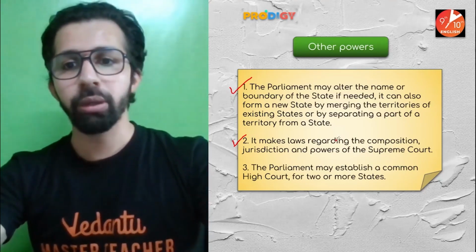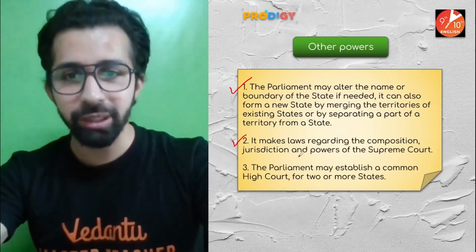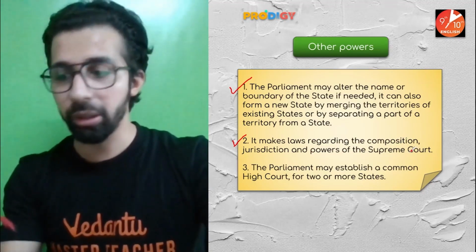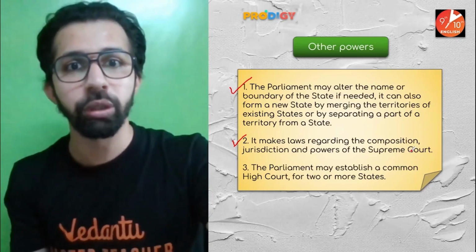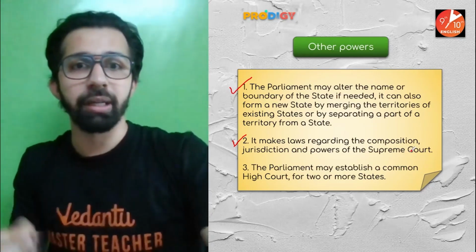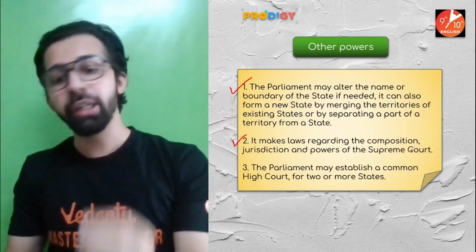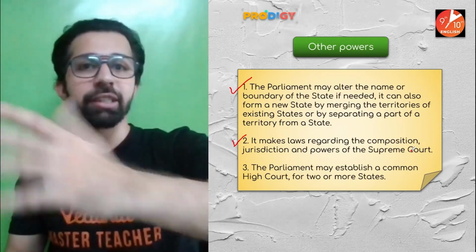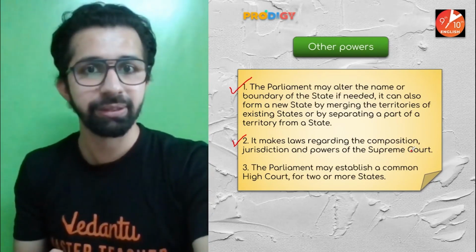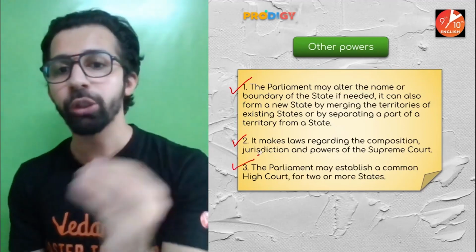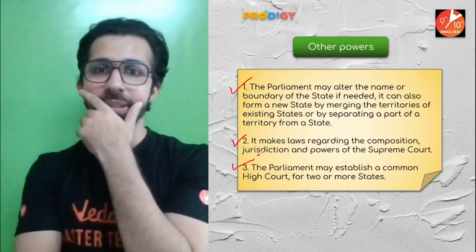It makes law regarding the composition, jurisdiction, and the power of the Supreme Court. So, how many judges will be there in the Supreme Court? How many judges will be there in the High Court? It is also decided by the Parliament. They have the power to decide how many judges will be there in the Supreme Court. They can reduce, they can increase the number of judges. Yes. The Parliament may establish a common High Court for two or more states.